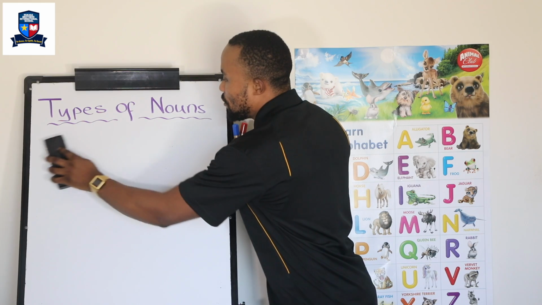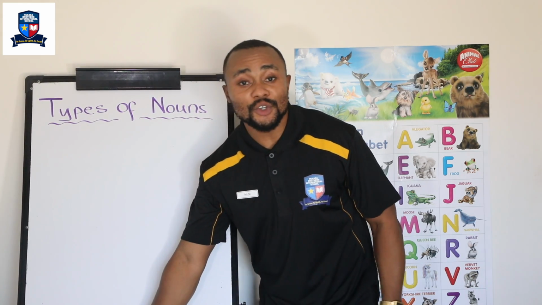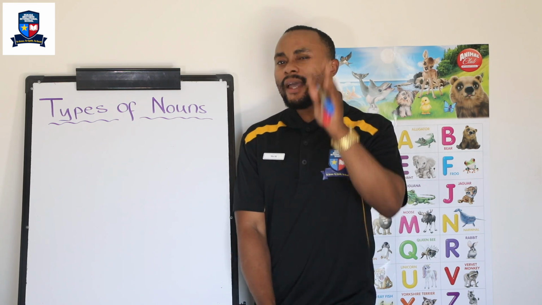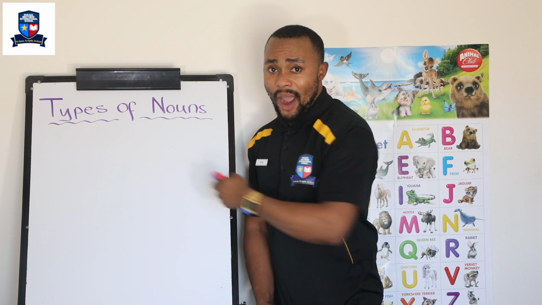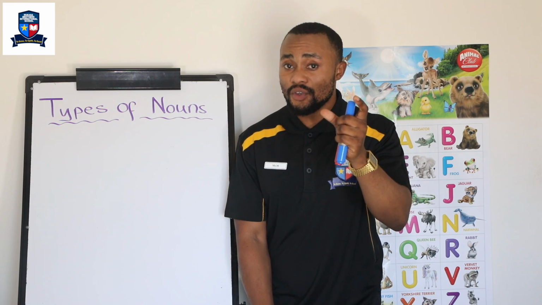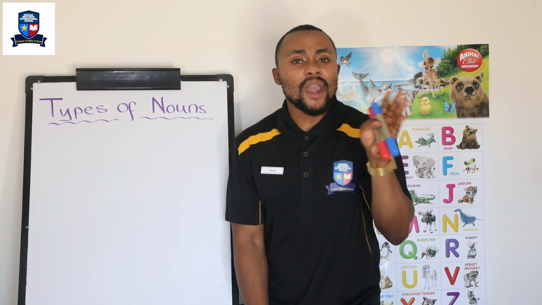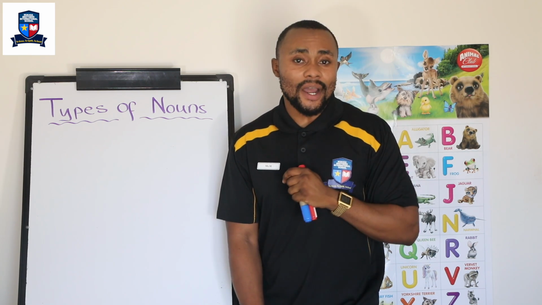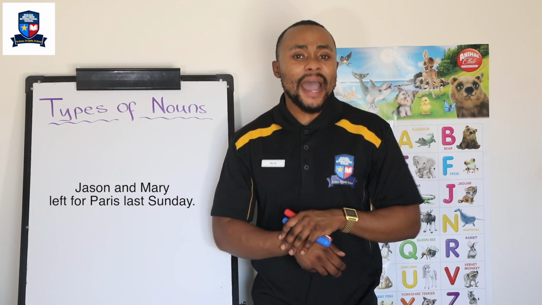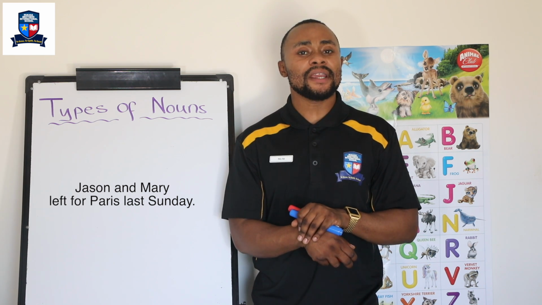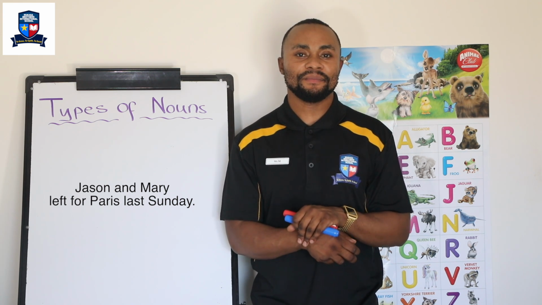Now, the next one is going to be just a little activity, okay? There are going to be short sentences on the whiteboard here, okay? What I want you to do is, obviously, listen. I'm going to read them out to you, and I want you to try and see where the proper nouns are, okay? Could be one proper noun or more than one, all right? So let's go. The first sentence is, Jason and Mary left for Paris last Sunday. Jason and Mary left for Paris last Sunday.